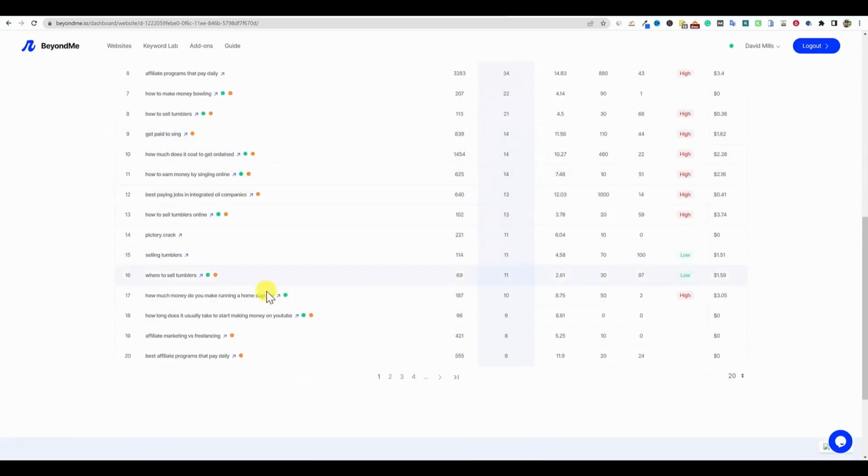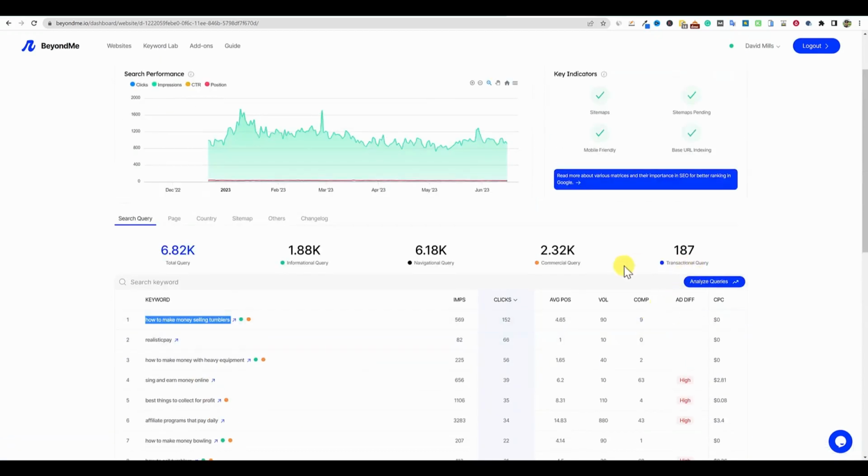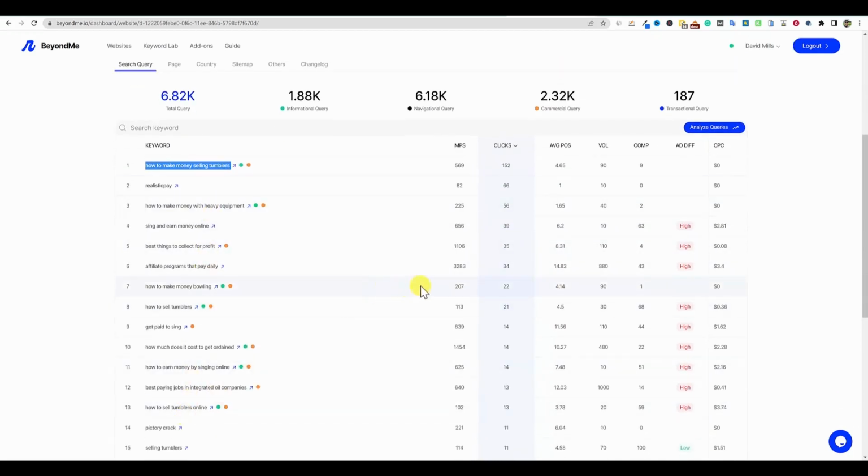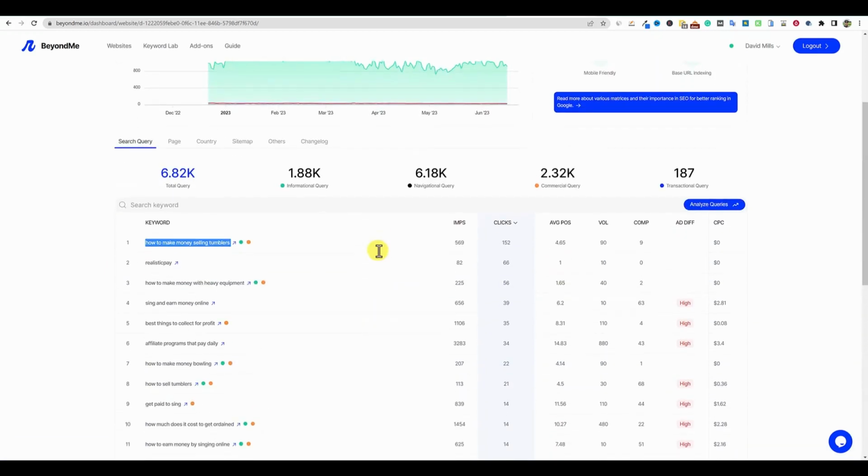So that's pretty cool. You're going to have different color codes right here of what stuff is, transactional query and so forth. So you're going to get the amount of keywords, the impressions, the clicks, the average position, the volume. All this information right here, I believe, is pulling in from our trusty old Search Console. It is providing you a lot better layout. I don't think anyone would agree that the layout in any of the Google products is very good. I don't think they spend a whole lot of time thinking about navigation and making it slick and easy to read and so forth. So I definitely think it's a good tool for just simplifying what you're looking at.